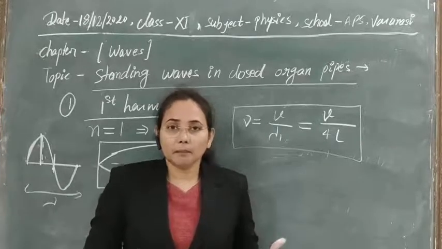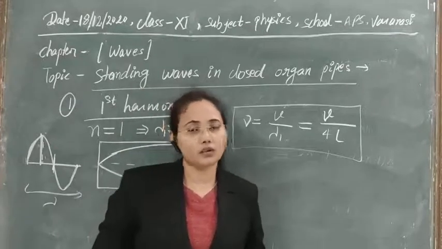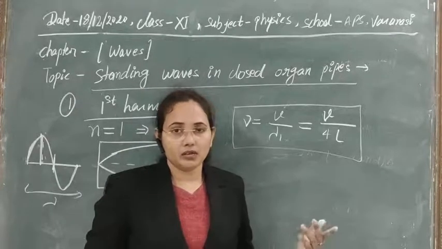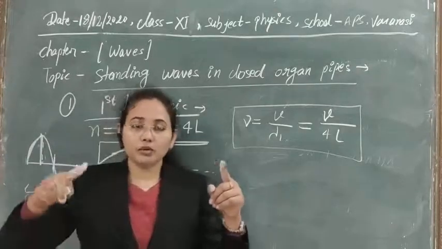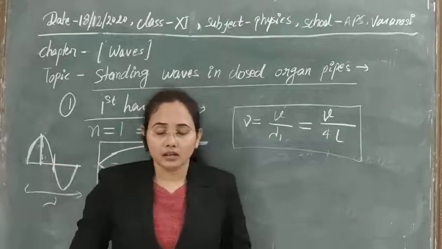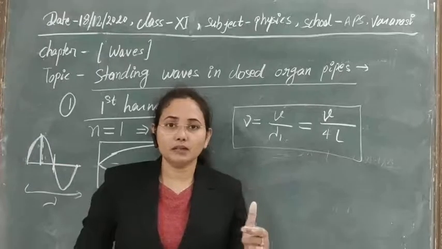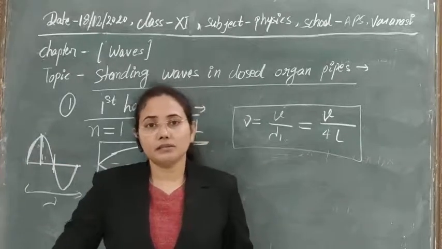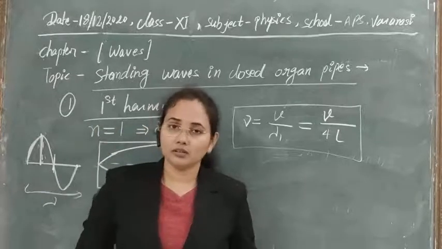There are a number of ways to produce vibration in a string or in a closed organ pipe. In the same way we saw in strings, we produce one complete wave, two complete waves, three complete waves, meaning different segments, the first harmonic, second harmonic, third harmonic.